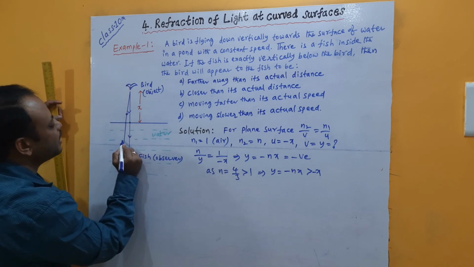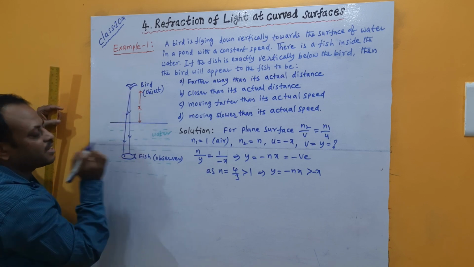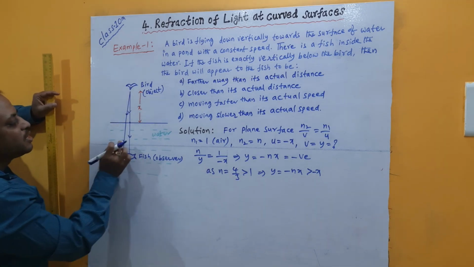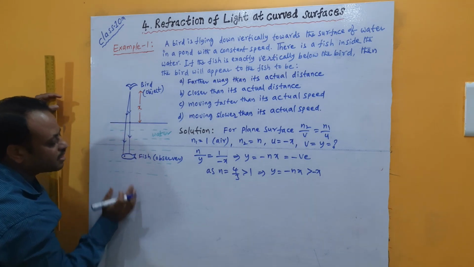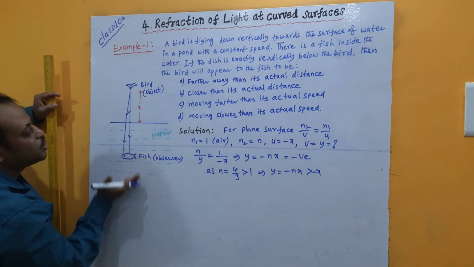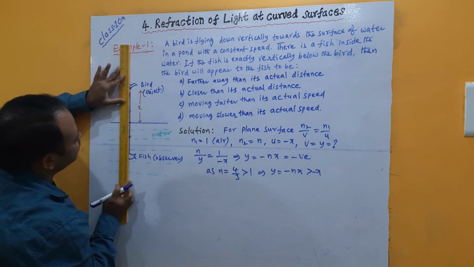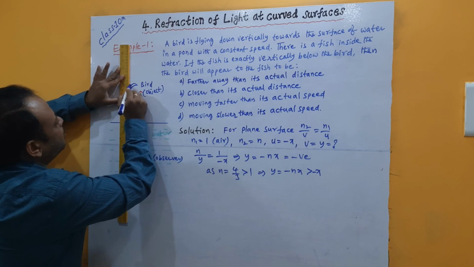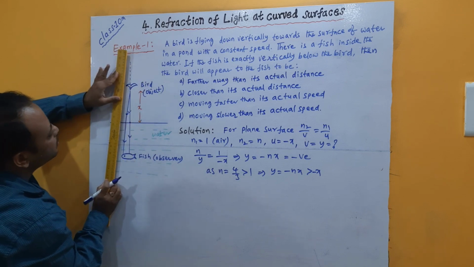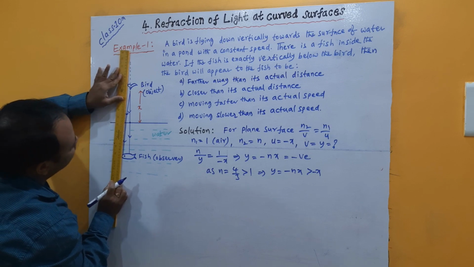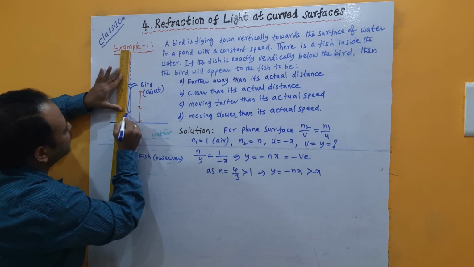Means the light rays which are starting from this bird, after refraction reach like this, to the fish. So these light rays are diverging in this direction. They will never meet in this direction. So if you retrace their path backward, one is like this. This light ray path I am retracing backward, as well as this path of the refracted light ray I am retracing backward, where they appear to be starting.